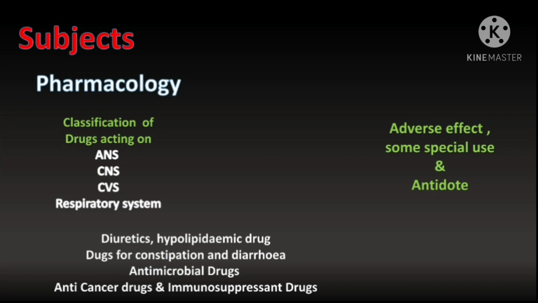Simply do two classifications daily, then you can complete the classification and pharmacology syllabus revision in 10 days. Let's take the ANS. In the ANS you have the cholinergic and adrenergic systems. If you go through the classification of adrenergic and cholinergic drugs, you can complete that in 1 day. And as such, if you go on for 10 days, I am sure that you can complete your pharmacology classification with the adverse effects, special uses and antidotes of some specific drugs.